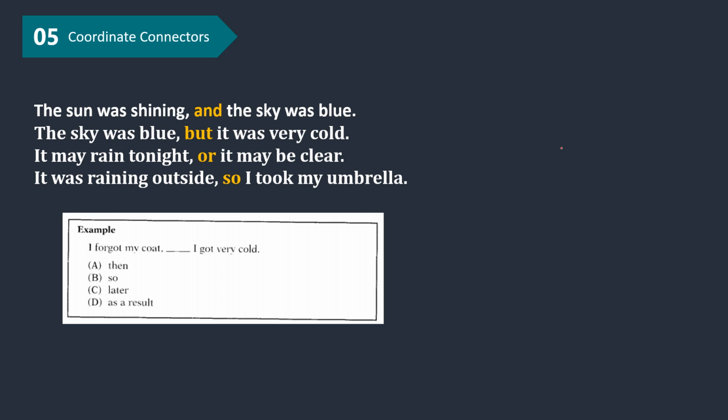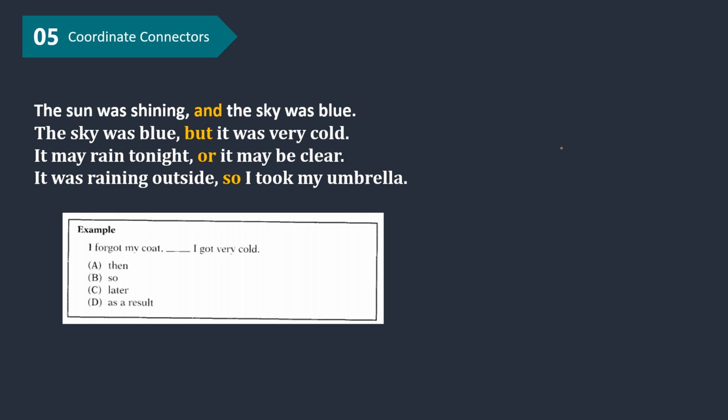Don't forget to use a comma before a coordinate connector. The next example: it may rain tonight or it may be clear. Or is a coordinate connector connecting two independent clauses, showing possibility or choices.